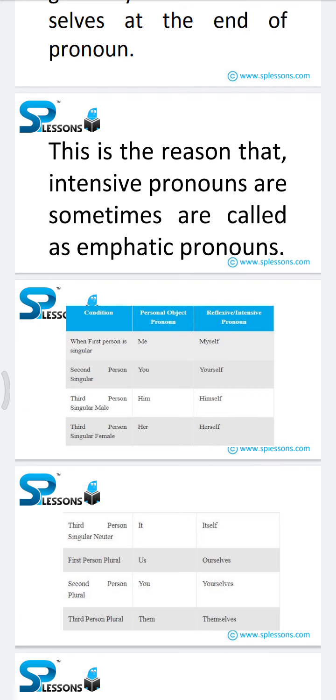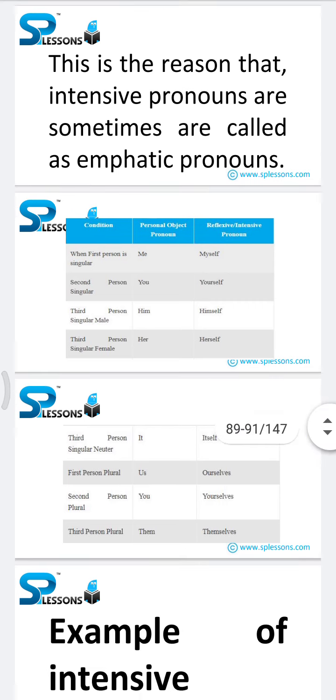Here I have mentioned condition, personal object pronoun, reflexive or intensive pronoun. When the condition is first person singular, the personal object pronoun is me, and the intensive pronoun is myself. Second person singular, you and yourself. Third person singular male, him, himself. Third person singular female, her, herself. Third person singular neuter, it, itself. First person plural, us, ourselves. Second person plural, you, yourselves. Third person plural, them, themselves.